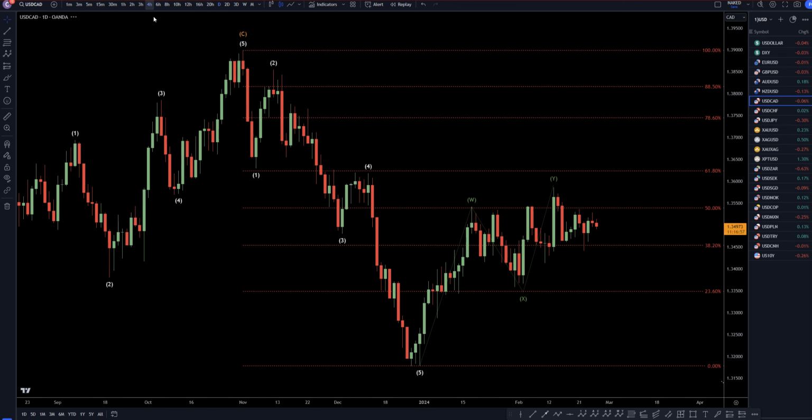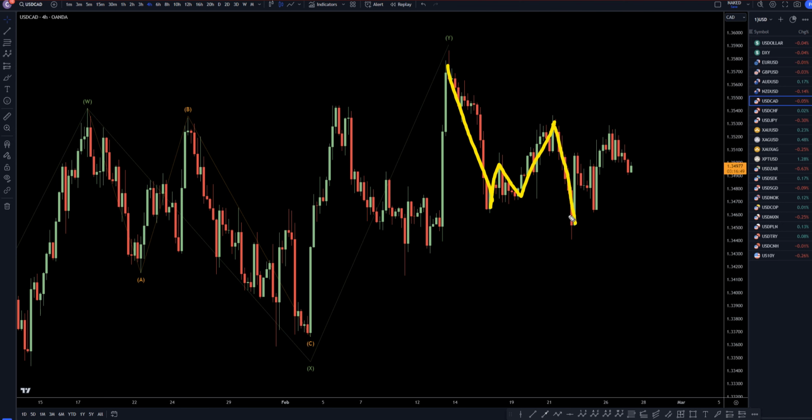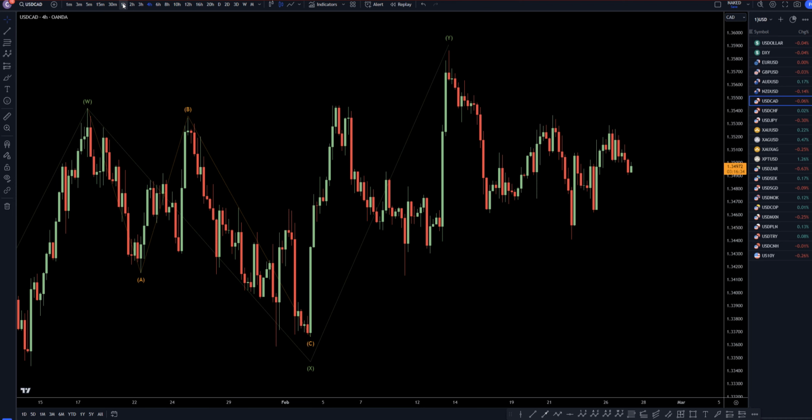So taking it down to the 4 hour time frame. On the 4 hour time frame, it definitely looks like impulsive down. It looks like it already made three waves up, and this looks impulsive down also. This looks like three waves up, so I think it is definitely making lower lows, lower highs, and I do think there's a very good likelihood that it will continue to do so. So I am definitely going to continue to look for shorts at the end of every pullback that I see for the continuation of the downtrend.